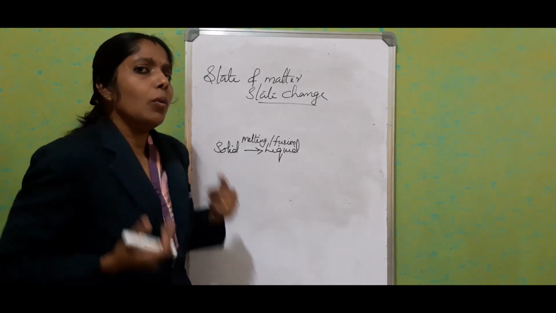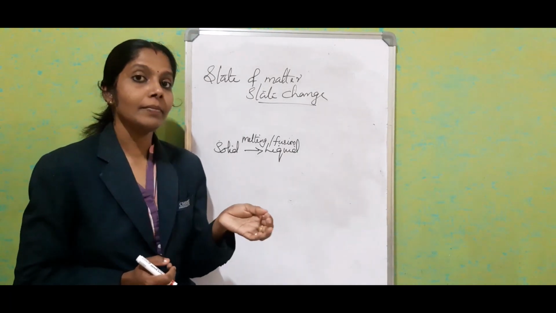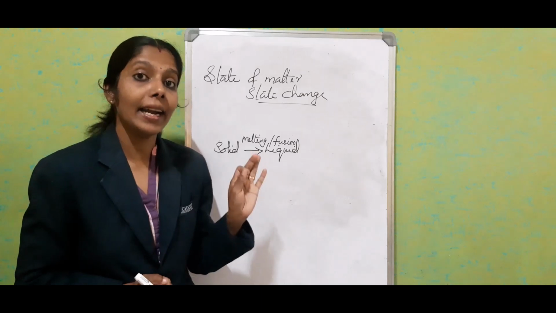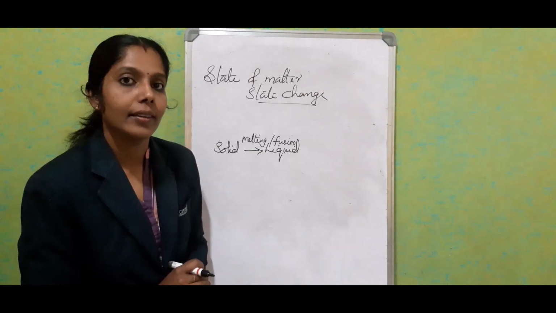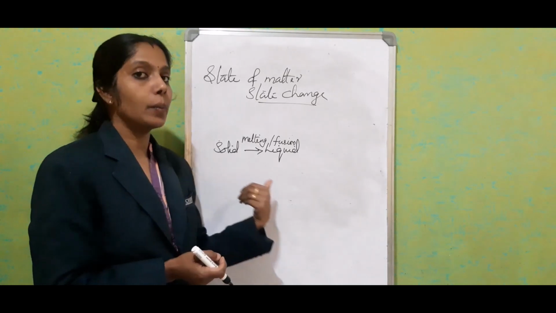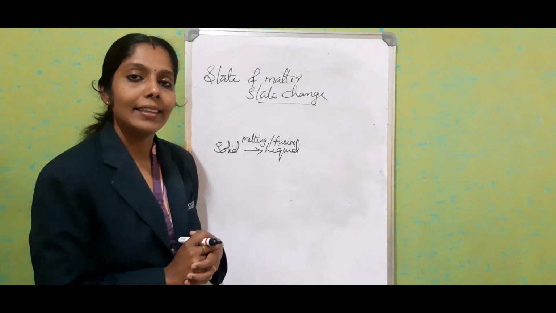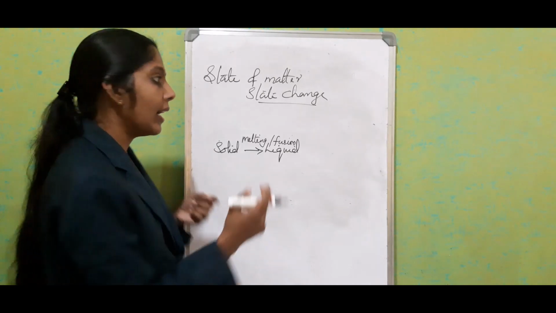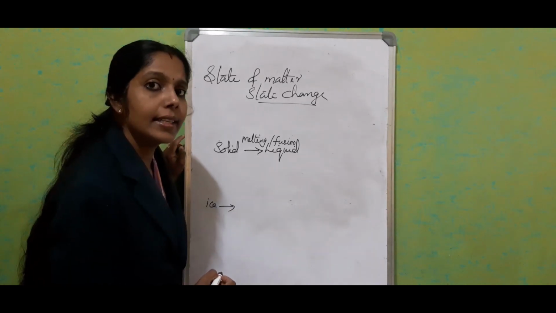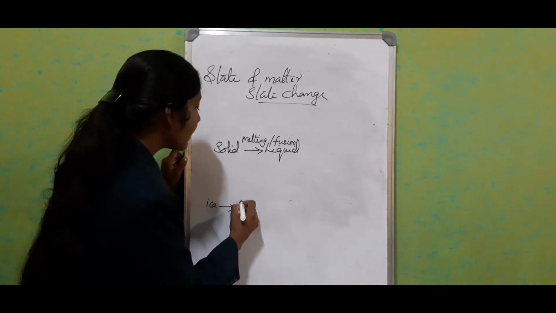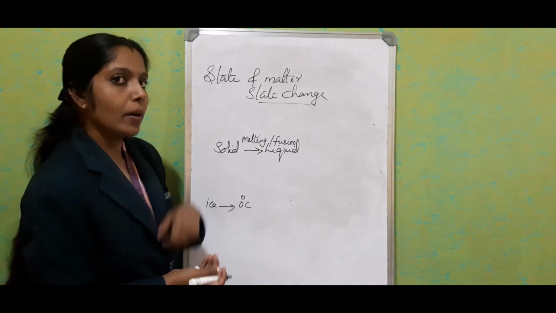Okay, now what is melting point or fusion point? The temperature at which the solid changes into liquid. Okay, the temperature at which the solid changes into liquid is called melting point or fusion point. As in the case of ice, at which temperature ice will start melting? At 0 degree Celsius. Okay, so one process over.